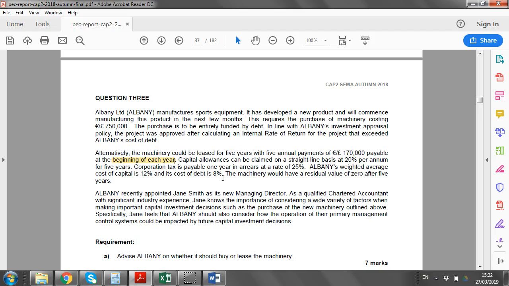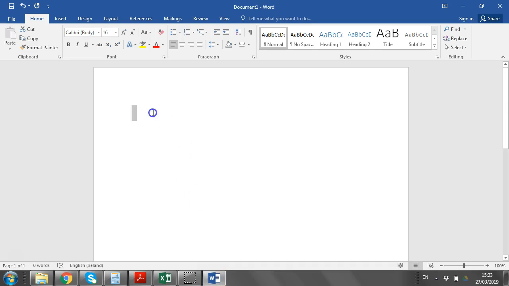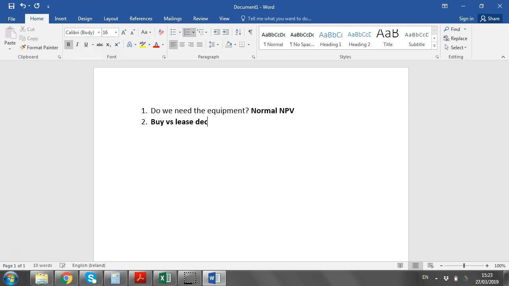So just to come back for a small bit of a recap in terms of buy versus lease. In buy versus lease, you have 2 elements. The first thing is, do we need the equipment? And that's a normal NPV. Right, so this is not what we're asked here. We're assuming that they do need the piece of equipment. What we're typically asked is the second stage, the buy versus lease decision.